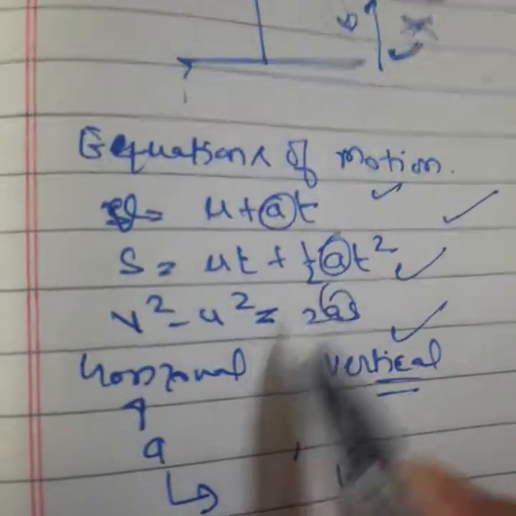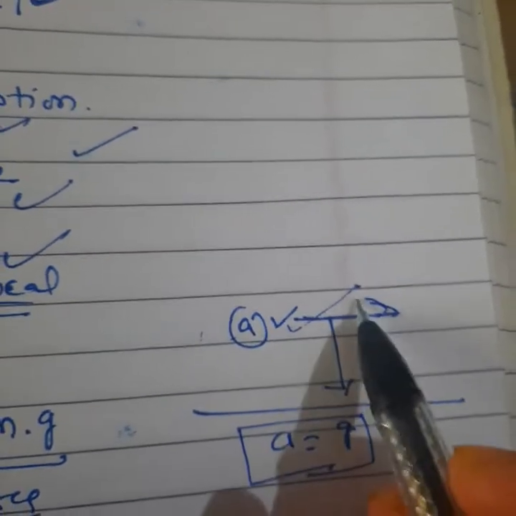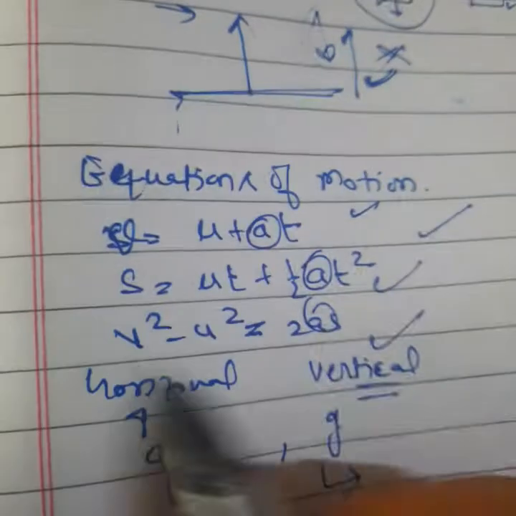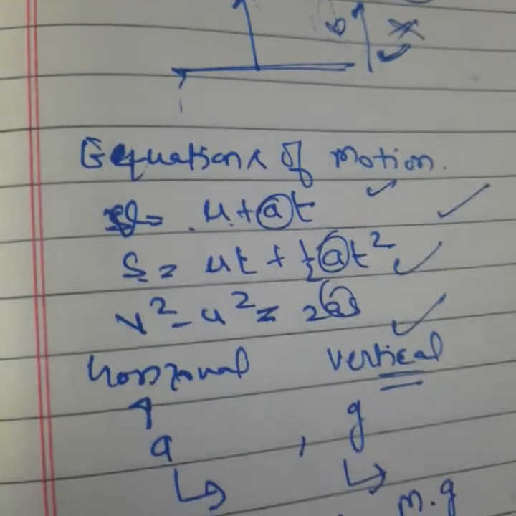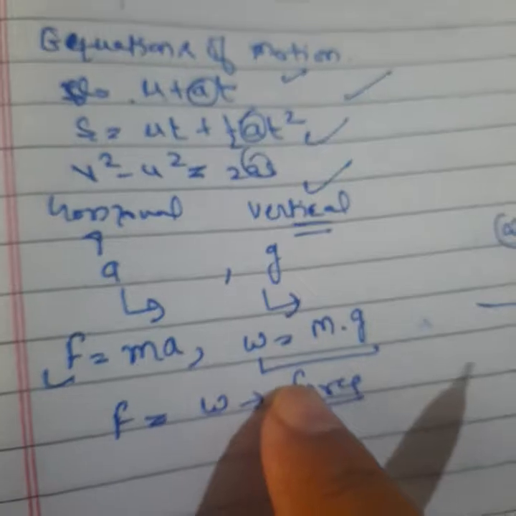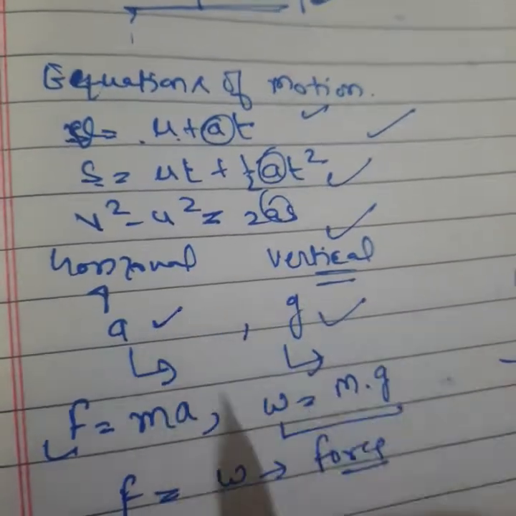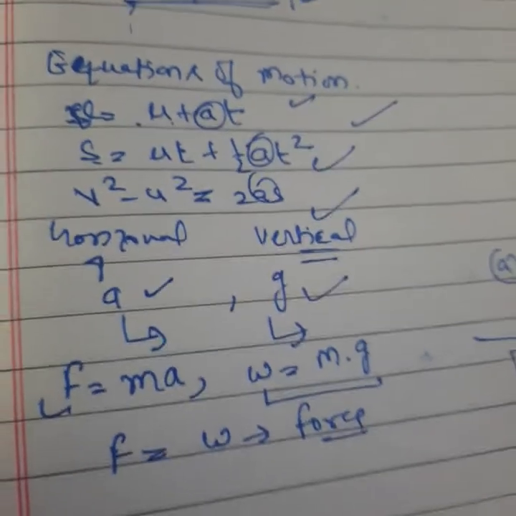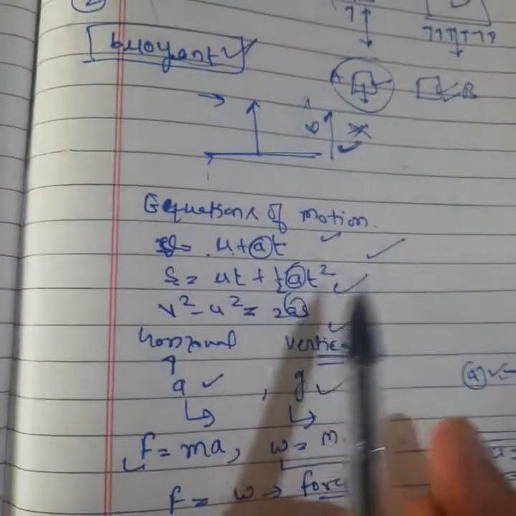Okay? So we apply these equations only when we take horizontal motion, meaning acceleration on the surface of the ground. Then you take these equations: v = u + at, s = ut + (1/2)at², v² - u² = 2as. Say yes or no? For horizontal, F = ma; W = mg. Both are the same thing, both are force, but this one is for vertical motion and this one is for horizontal motion. Say yes or no? So we can say F = W, which is weight. Now I will discuss all these three equations in the form of weight.